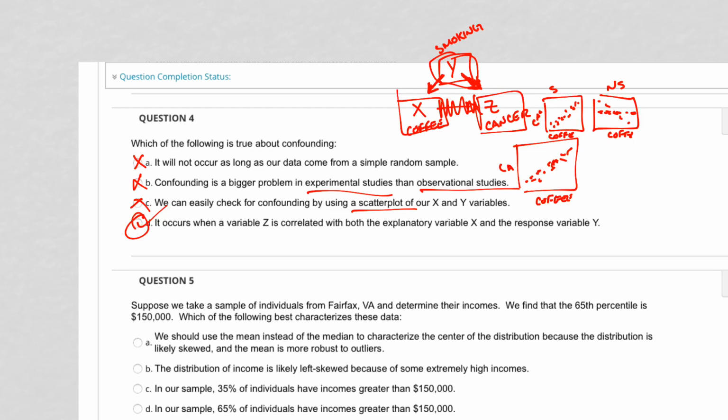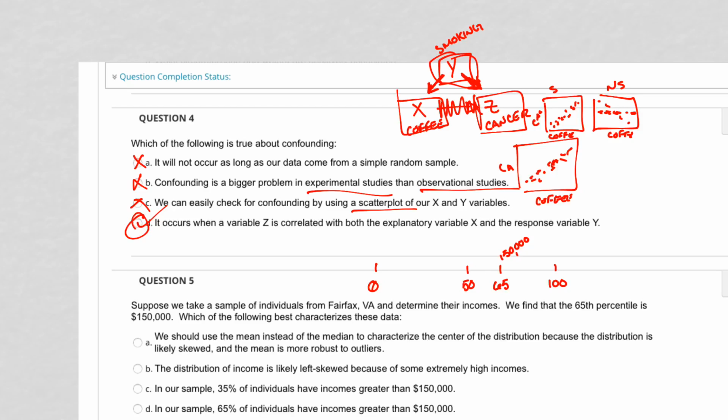Okay, so suppose that we take a sample of individuals from Fairfax and determine their incomes. We find that the 65th percentile is 150,000. So think about it this way. 0 percentile, 100 percentile, and here's the 65th percentile, and here's the 50th percentile. Okay, and these people are right here. All right, so which of the following best characterizes these data? We should use the mean instead of the median to characterize the center of the distribution, because the distribution is likely skewed and the mean is more robust to outliers.